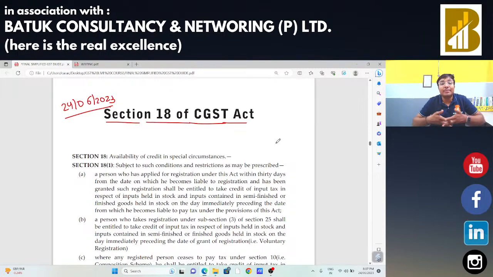In case of reverse charge mechanism, at the time of receipt of the goods, or जिस दिन बुक्स में एंट्री हो गई, at the time of entry in the books of accounts, or debit from the bank account, or 30 days from the issue of invoice, whichever is earlier, will be the time of supply. Then after, we discussed vouchers: if the voucher is identifiable at the time of issue, in that case the date of issue will be treated as the time of supply.